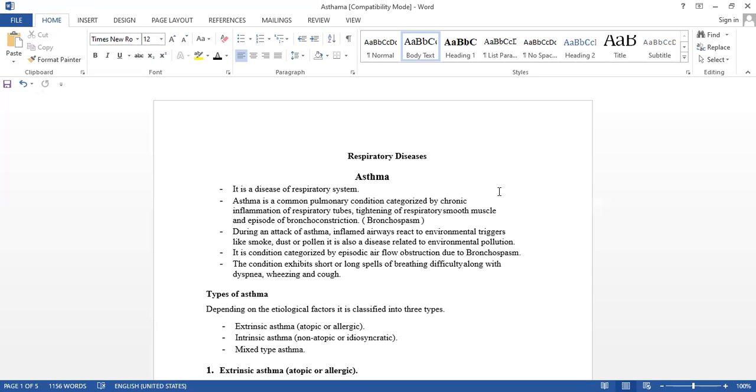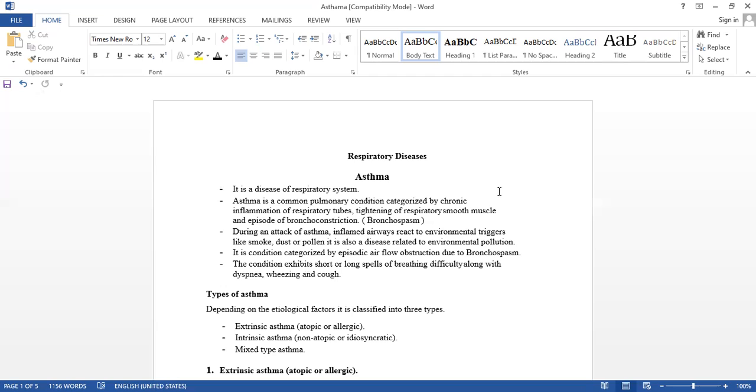Do you understand? Now, an attack of asthma takes place early in the morning or at night, when the environment is too cold. That's why the asthma attack takes place early in the morning or at night. But in the daytime, how is it? The environment is sunny, so there is no problem.